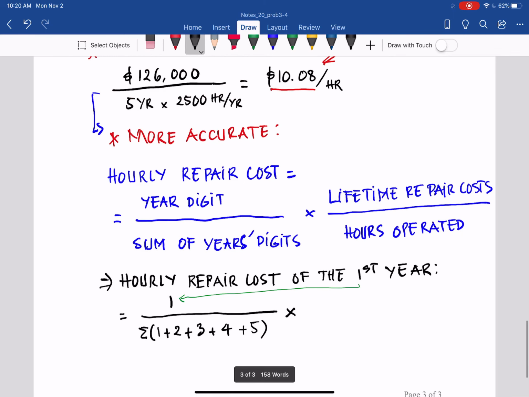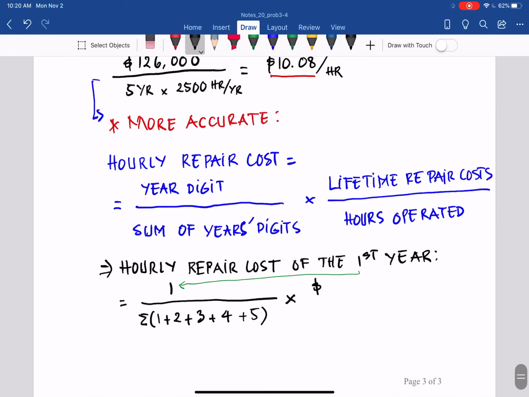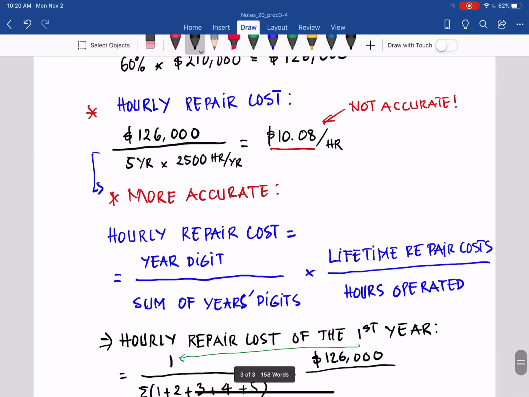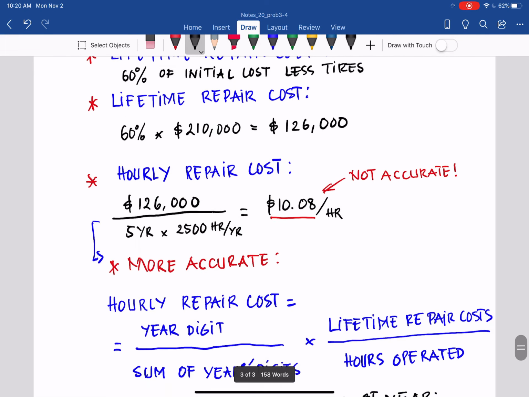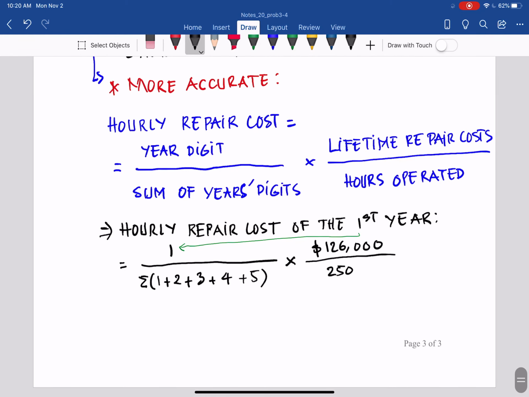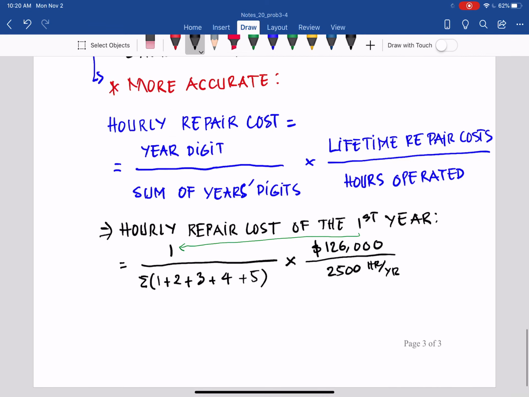Times the lifetime repair cost we already determined, $126,000, divided by the hours operated, 2,500 hours per year. So we get $3.36 per hour. And that should be the answer for this.